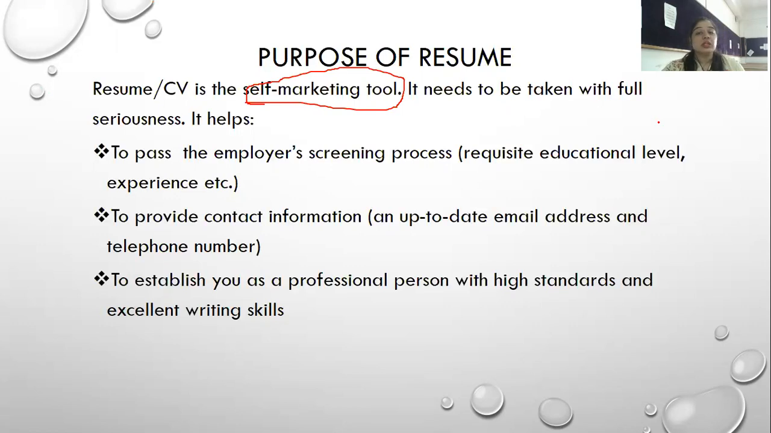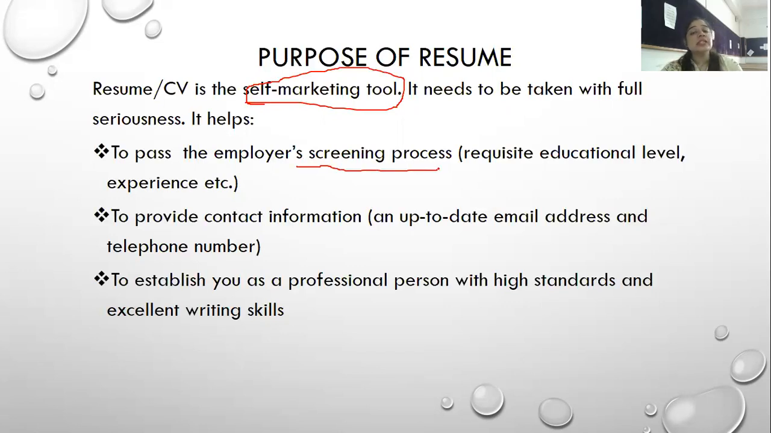It should not be the case that a resume is written casually. No, you have to be very particular while writing a resume. You have to be very specific while writing a resume. You have to apply all 7 C's of effective business writing, and I am going to discuss the same in the next video. It helps to pass the employer screening process.